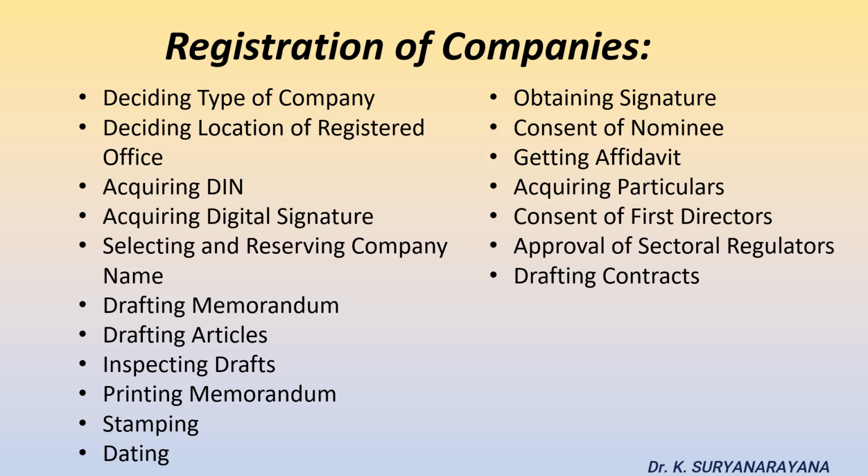18th step. Getting approval of the sectoral regulators. At times a company aims to possess objects which requires registration or approval of sectoral regulators like RBI and SEBI. In such situation, promoter has to get approval from the sectoral regulators.